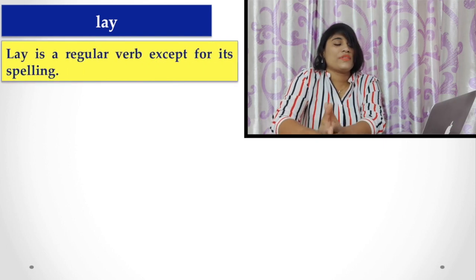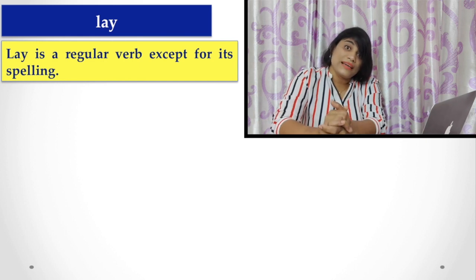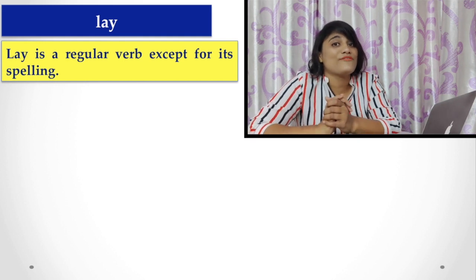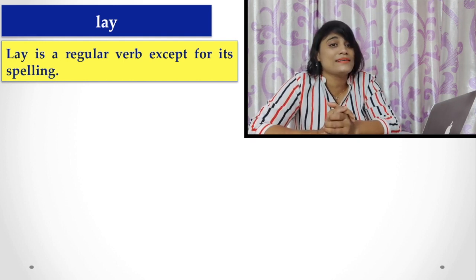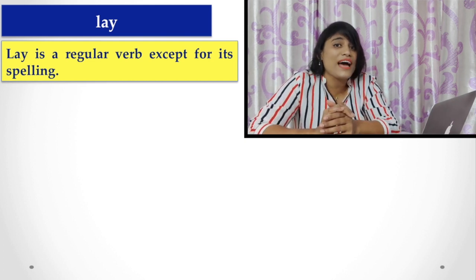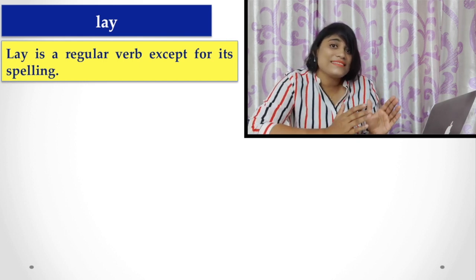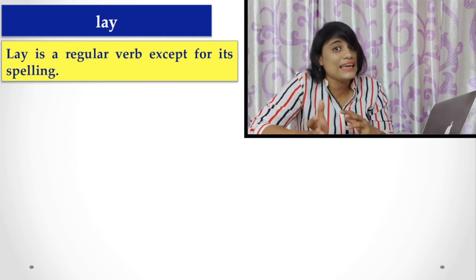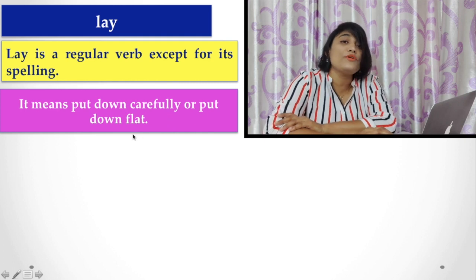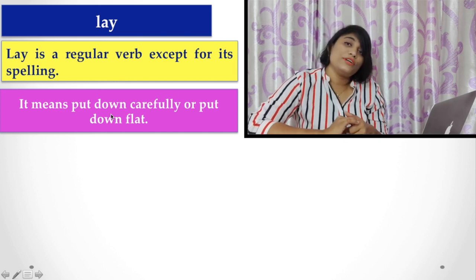Now, lay. Lay is a regular verb except for its spelling. Okay, so this is the point you have to remember: lay is a regular verb, but there is a spelling similarity, because already we have found that the verb lie, when it is irregular, has the past form the same as lay. So here lay means to put down carefully or to put down flat.